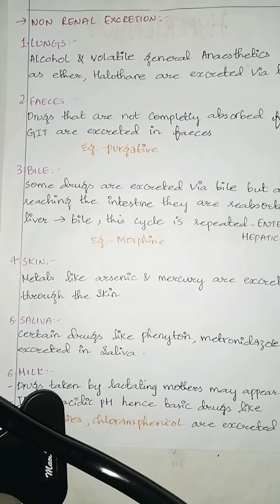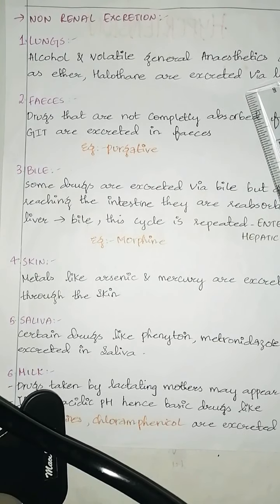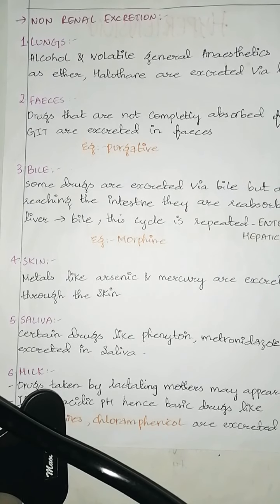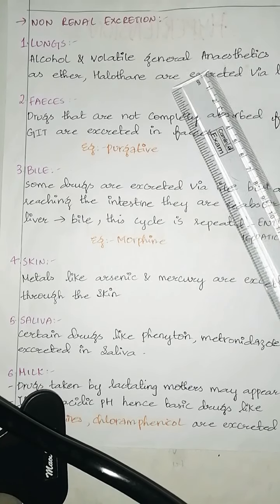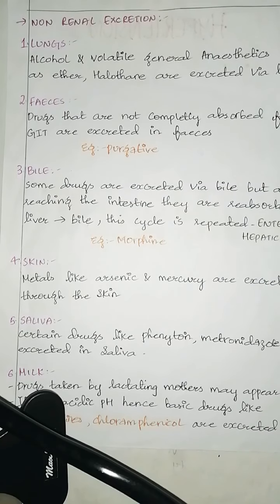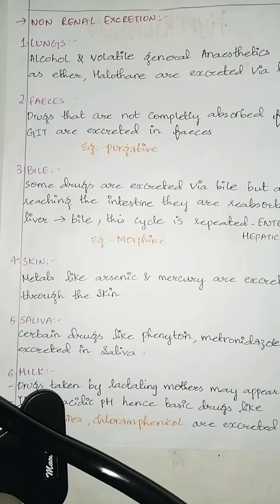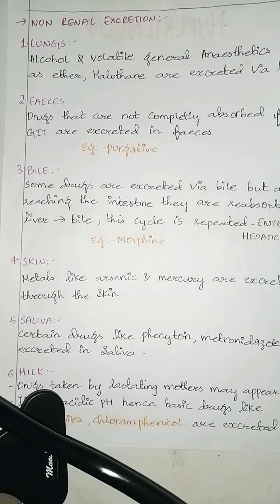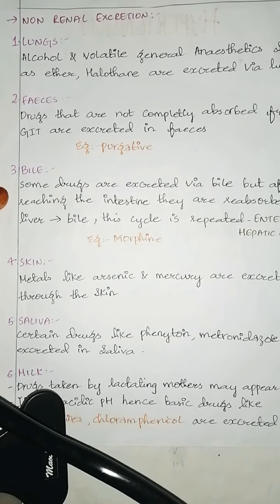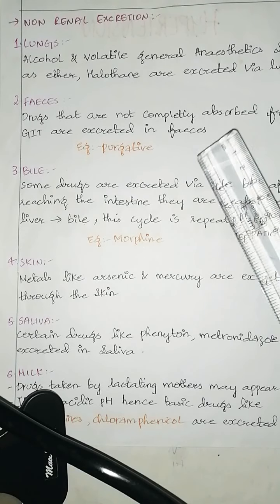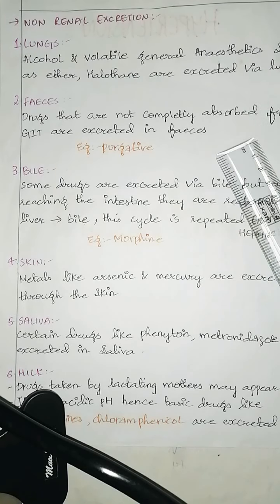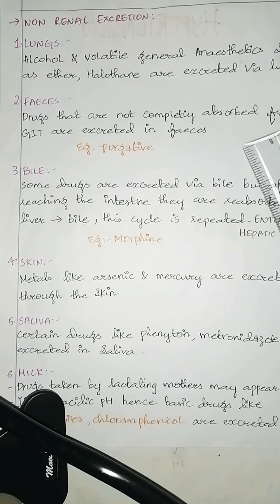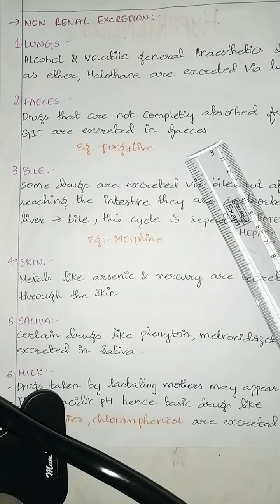Next we have non-renal excretion, that is excretion other than the kidneys. First, coming to lungs. Alcohol and volatile general anesthetics such as ether and halothane are excreted via the lungs. Next is feces. Drugs that are not completely absorbed from the GIT are excreted in feces. An example for this is purgatives.